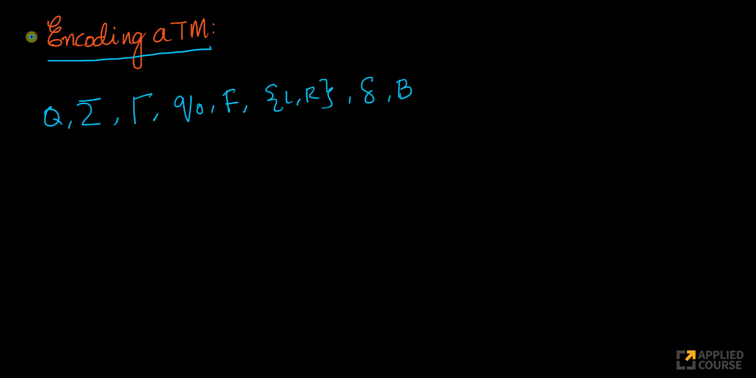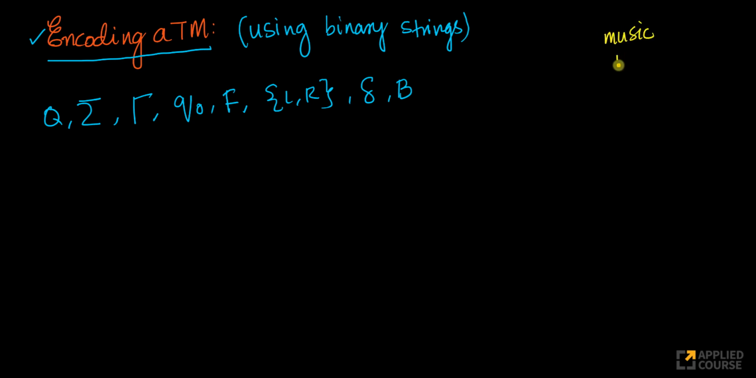So if you notice, suppose I want to encode a Turing machine using binary strings. If you think about it, most computers actually store everything in binary. Whatever file you give, whether a music file, an image, or a video, at the end of the day, everything is encoded into binary. A computer only understands binary. You might have learned this in your computer organization, digital logic circuits, etc. Everything has to be in binary.